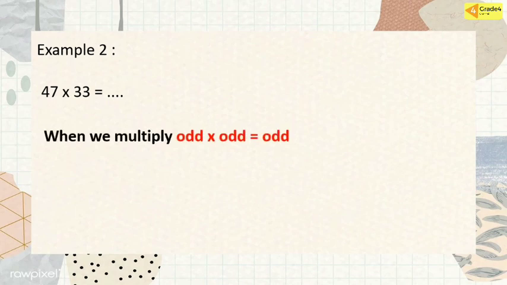The last example, find out the product of 47 times 33. As we know, when we multiply odd times odd, the result is an odd number. We can answer it together. 47 as an odd number times 33 as an odd number too.